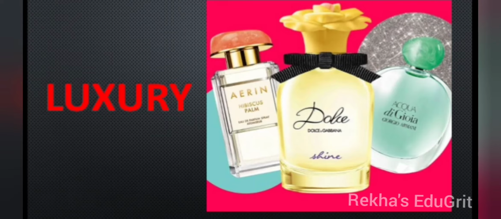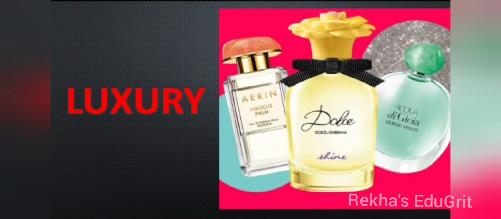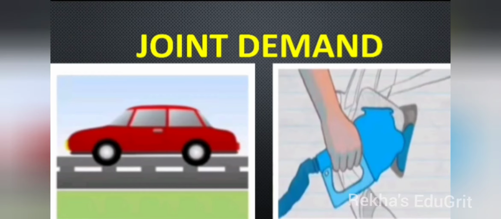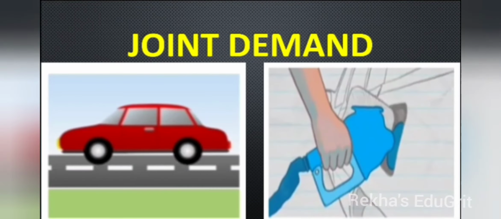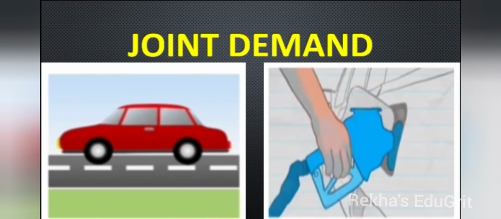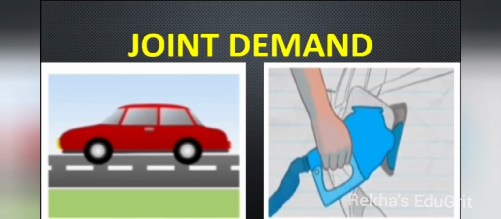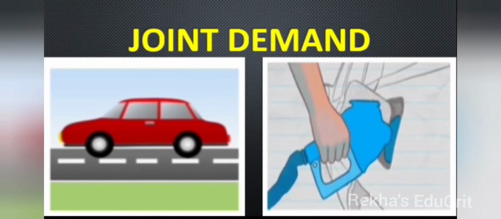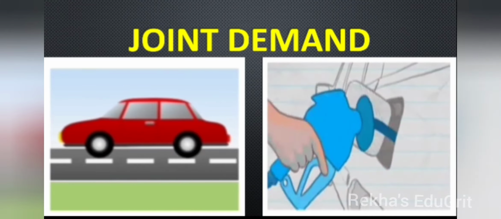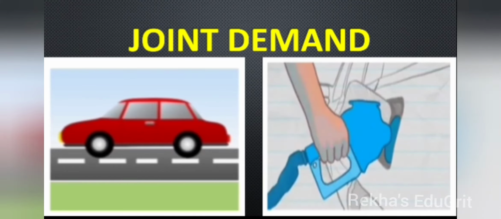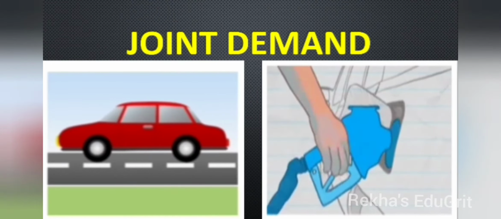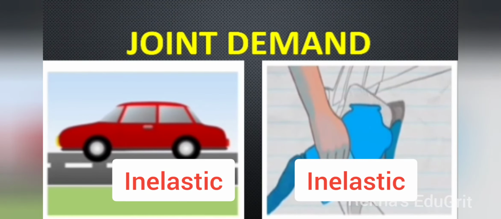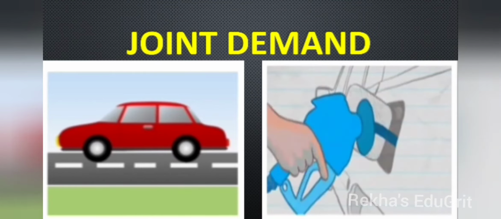We must keep in mind that luxury varies from person to person, place to place and even from time to time. The next factor which influences elasticity of demand is joint demand. The demand for one commodity leading to the demand for another commodity is known as joint demand. For example, car and petrol. Without petrol, the car will not run. So car and petrol are jointly demanded. If the demand for car is inelastic, then the demand for petrol will also be inelastic.